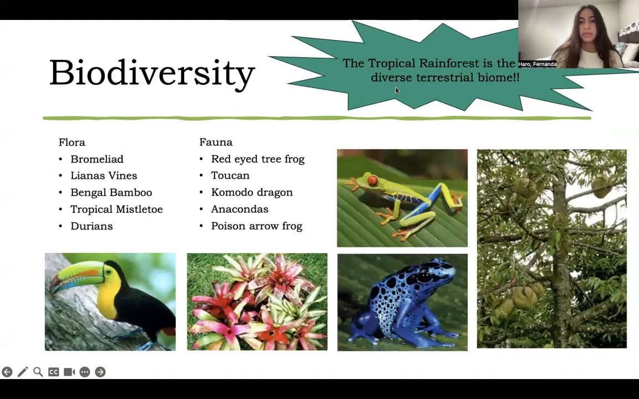Biodiversity. The tropical rainforest is the most diverse terrestrial biome. It has many layers of vegetation, allowing for that biodiversity. Here are some of the animals and some of the plants that can be found in the tropical rainforest, like the poisonous frog and the toucan.